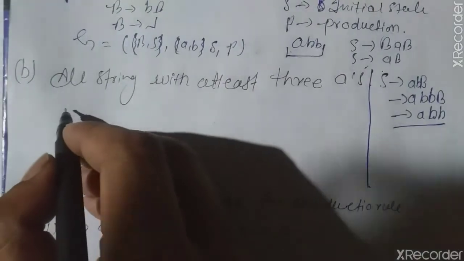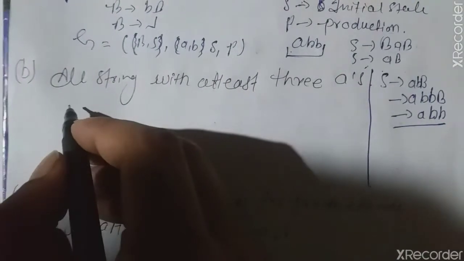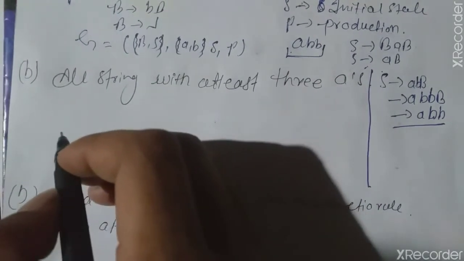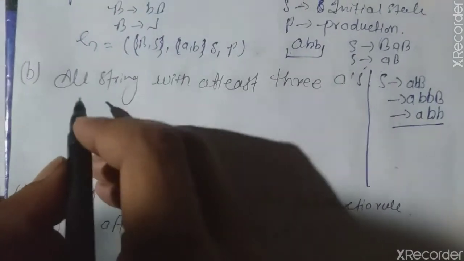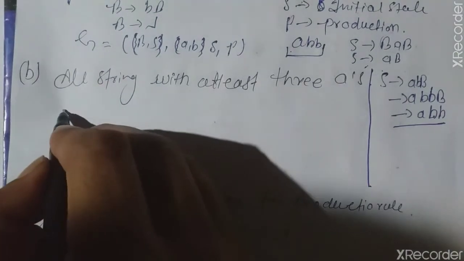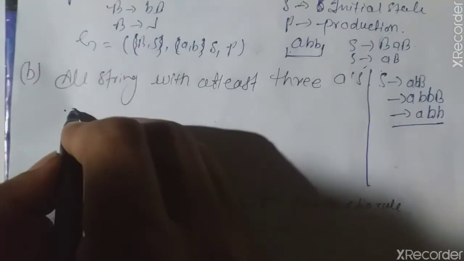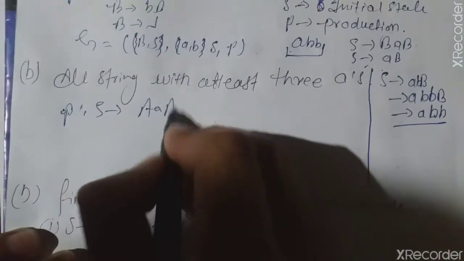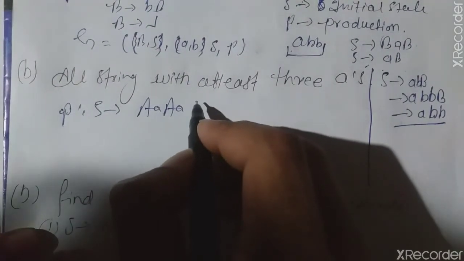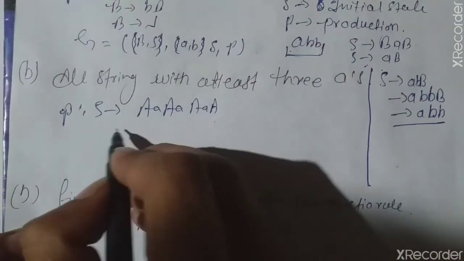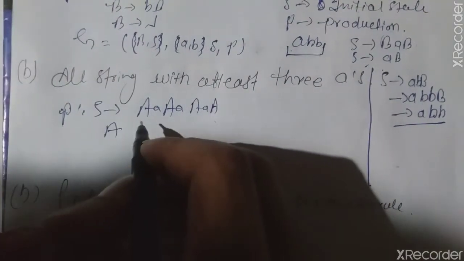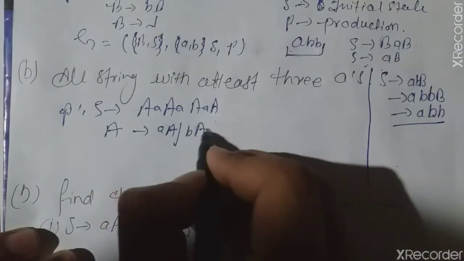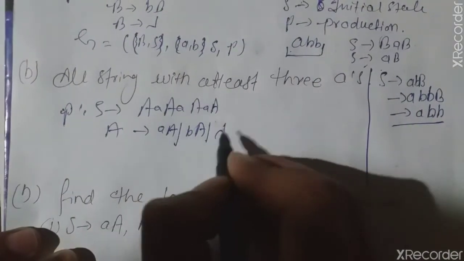The second question was related to generating a language with three a's. It is very easy to generate: you can write the production rule. The production is S → A a A a A a A, and we can simply say that A generates aA, bA and lambda.